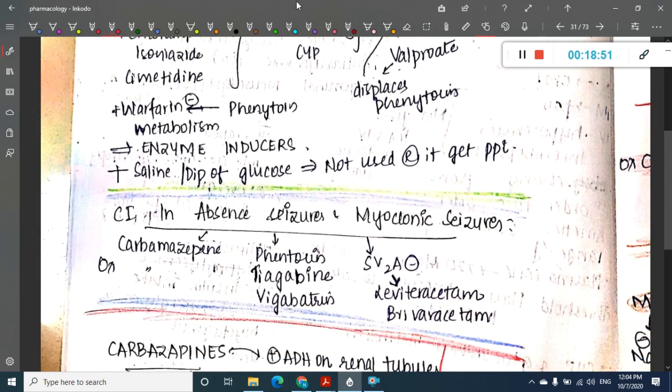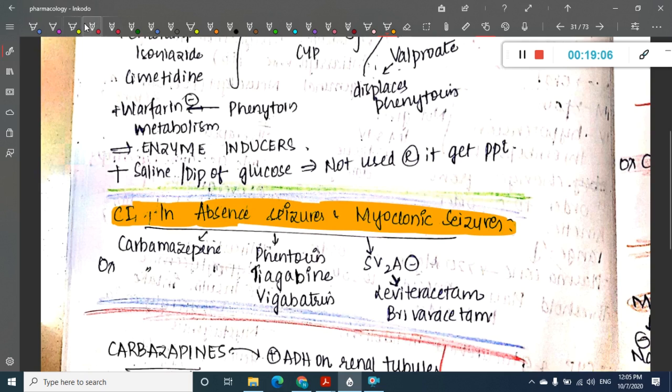The important part here is the contraindications. There are some drugs which are contraindicated in absence seizures and myoclonic seizures. This you should learn in a clear way. The drugs which are contraindicated in myoclonic and absence seizures are, number 1, carbamazepine.